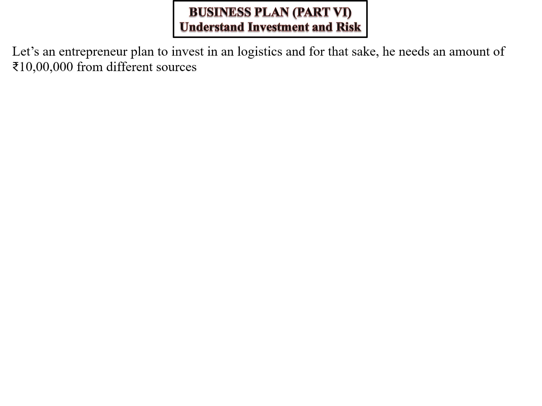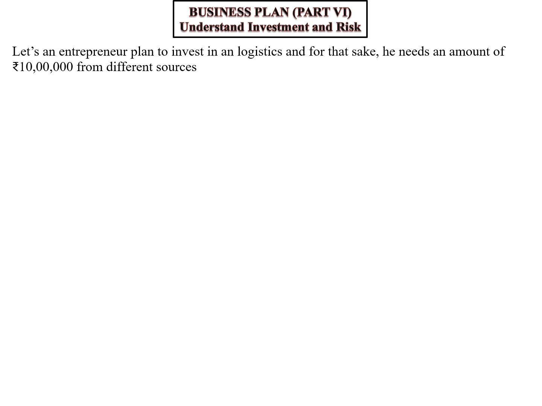Let's say an entrepreneur plans to invest in logistics, and for that sake he needs an amount of 10 lakh rupees from different sources. You all know that when I am highlighting different sources, it means the money will come either from informal sources just like your friends, relatives, moneylenders, landlords, traders. These are the informal sources, or money will come from the financial sources just like the circulation of the shares, debentures, loan, or from the venture capitalist.